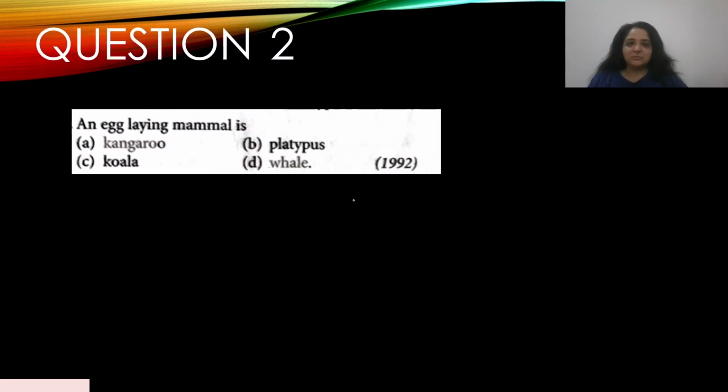Question number 2. An egg-laying mammal is, and this appeared again in the year 1992: A. Kangaroo, B. Platypus, C. Koala, and D. Whale. The egg-laying mammal is B. Platypus. Okay, answer is B.